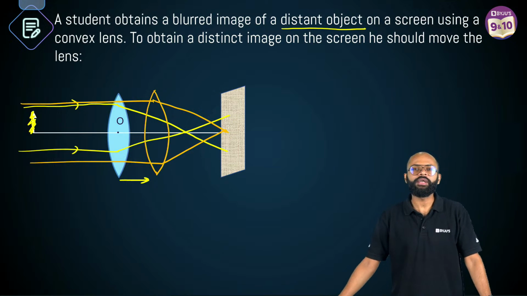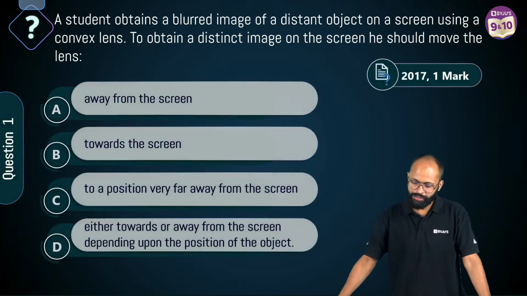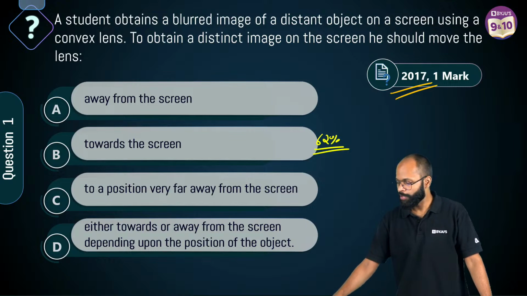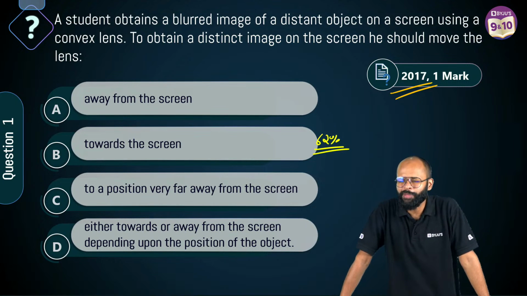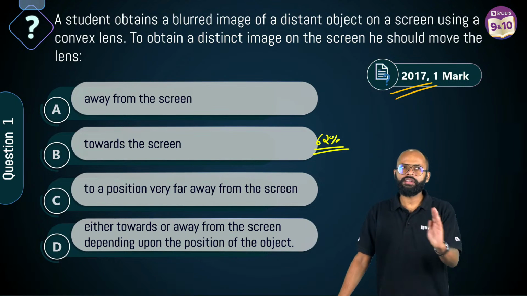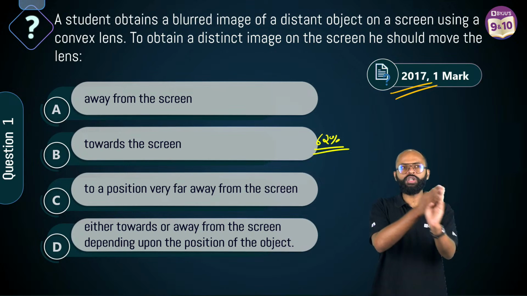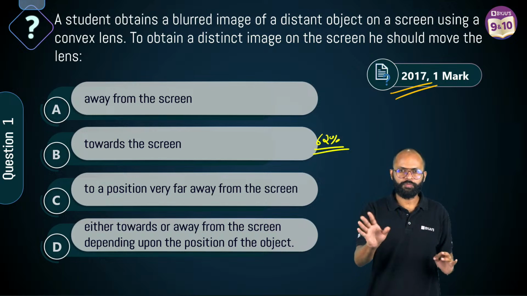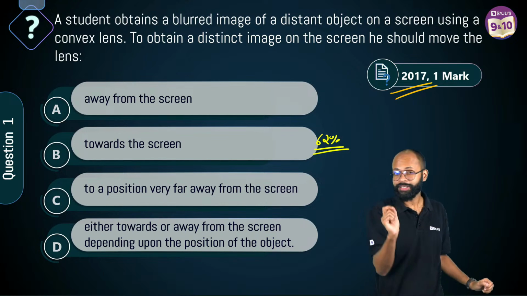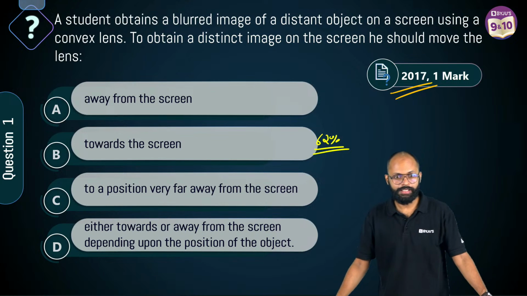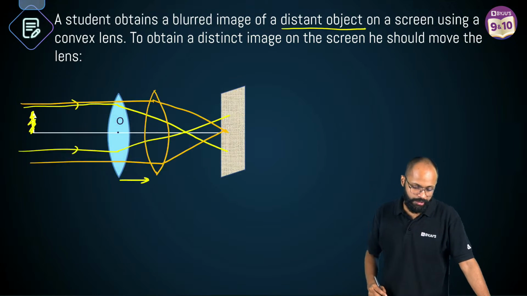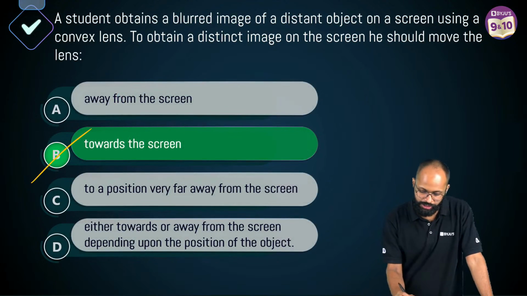अभी गेटिंग माय पॉइंट एवरीबॉडी. ये क्वेश्चन कब आया था? This was a 2017 1 marker question. When this question came, many students thought, sir, if you take the screen away, if you take the screen forward, you will get a blurred image. That's not true. You can do the practical. That's not exactly true, right? है ना? Correct. So that's why the correct answer becomes towards the screen.